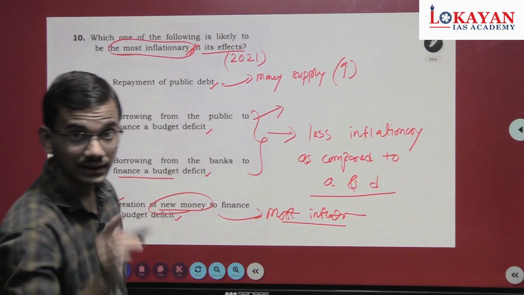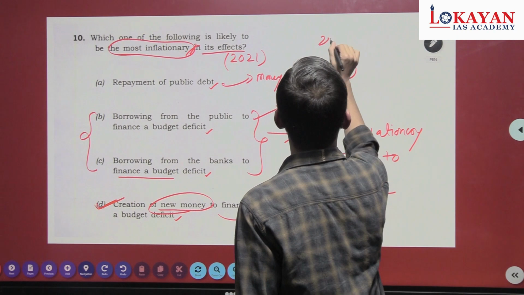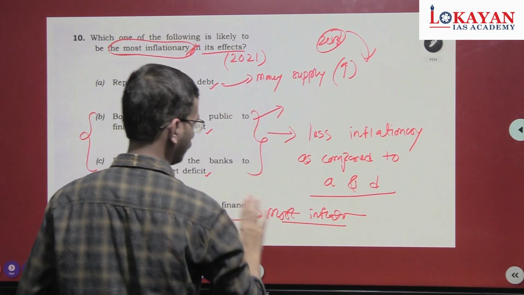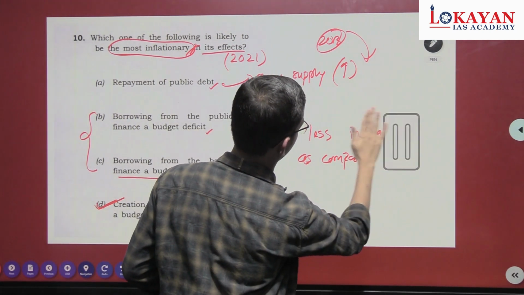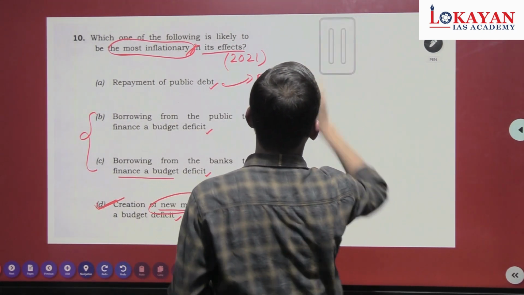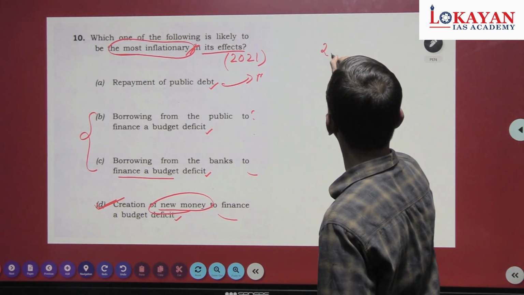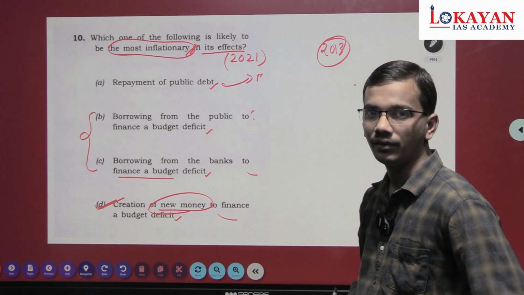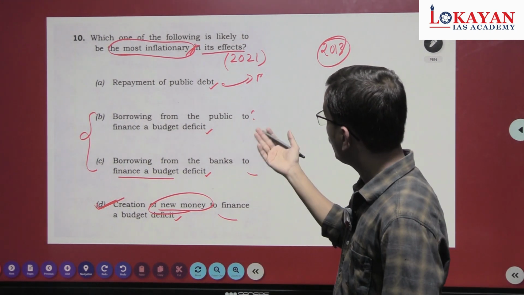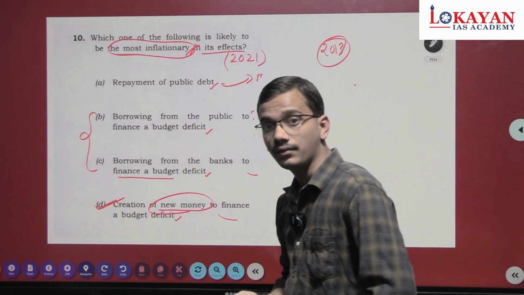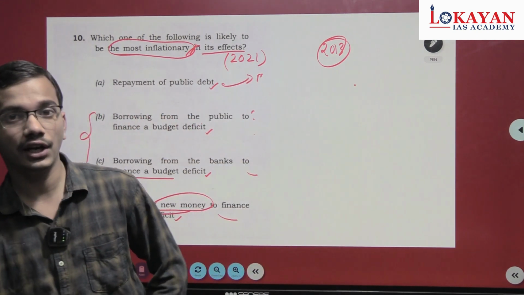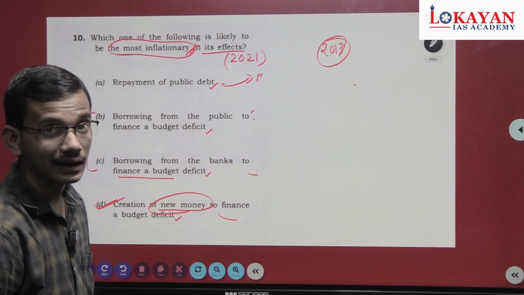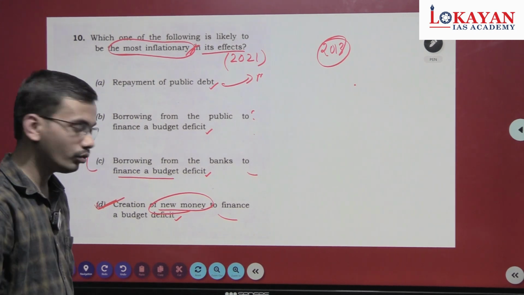This question was asked in the 2013 examination. Okay, 2013 this question was asked in prelims. Again it repeated in 2021. So there were news regarding monetization of deficit, and continued discussion among economists regarding monetization of deficit due to the COVID-19 crisis. Understood? Let's move to the next question.